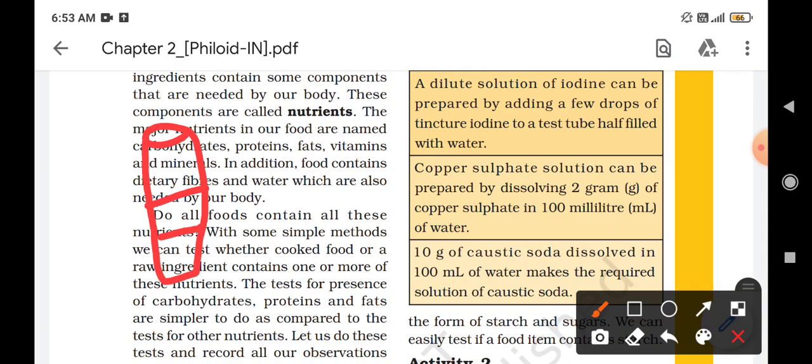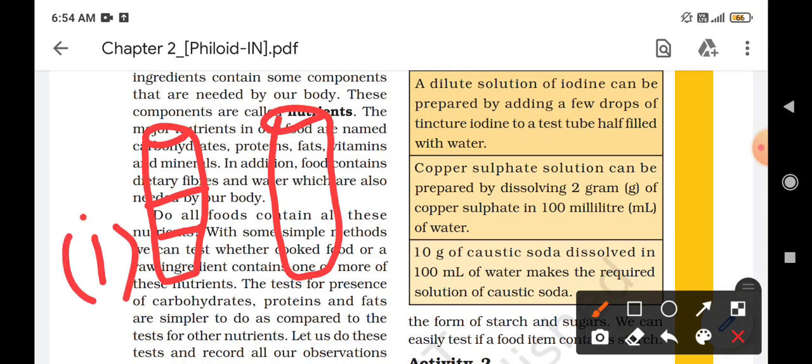Now, copper sulfate solution can be prepared by dissolving 2 gram of copper sulfate in 100 ml of water. This one is for the iodine, and this is for the copper sulfate solution. So we have to put 2 grams of copper sulfate in this and 100 ml of water to form a copper sulfate solution.